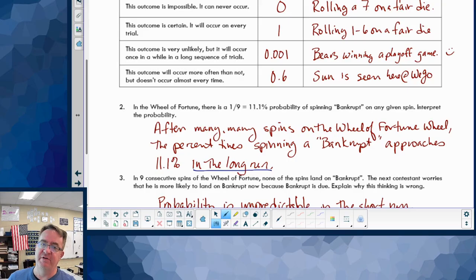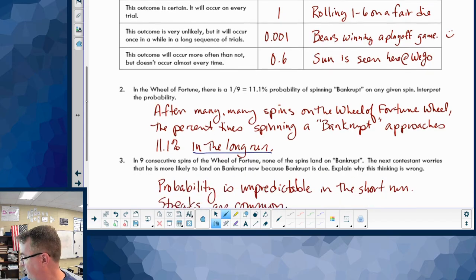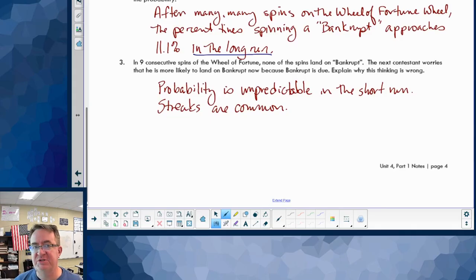Now, there are ways to figure it out in terms of the pieces we'll talk about in the future, but for right now, if I tell you the probability is 11.1%, then you know that that's what's going to happen in the long run.